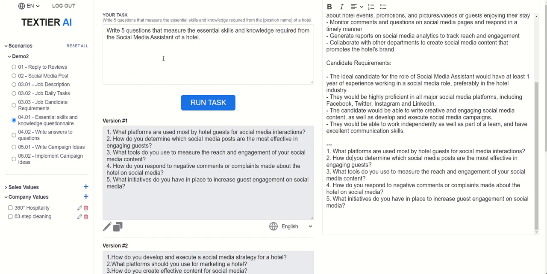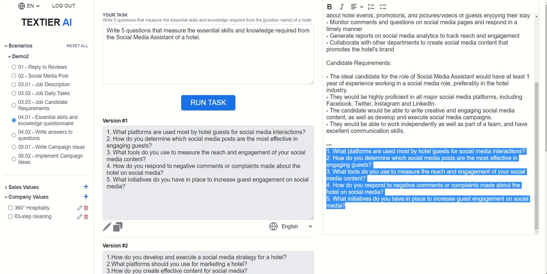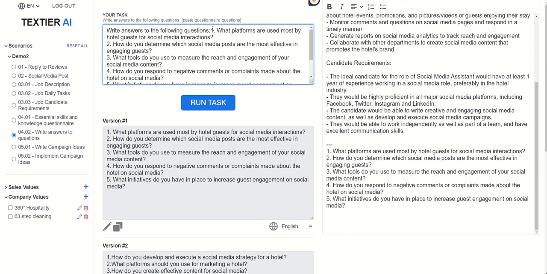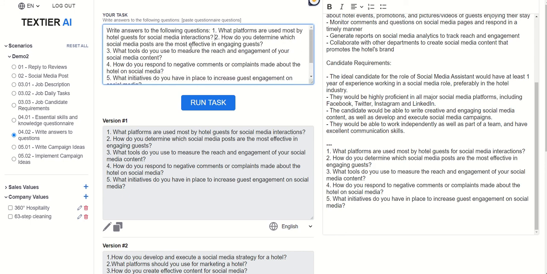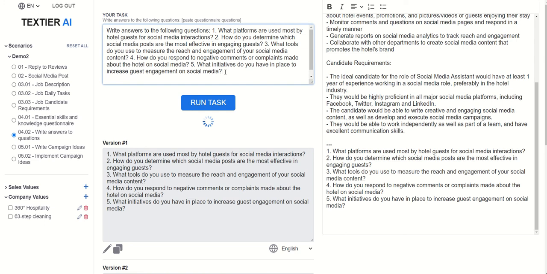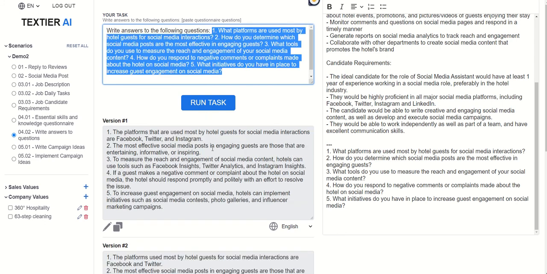And let's say we want to have, maybe we aren't as proficient. Maybe we don't know as an HR person what the answers to these 5 questions are. We are not a social media assistant, so we can get the answers to these questions too. And so now you enter these questions in here, delete some of these spaces, and run this task based on these questions, and you will get the answers for it.